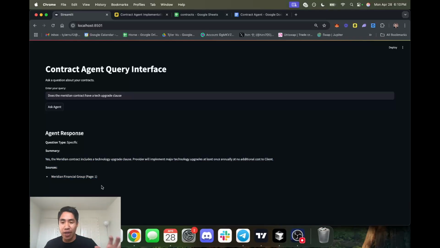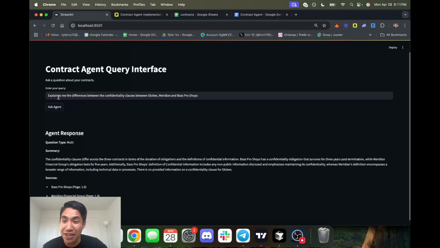And the whole goal of this was to build an end-to-end agent that can answer questions about our contracts in a structured way while providing context on how we answered it, while providing proof. Because again, we're answering questions about contracts, especially with a legal team. We want to make sure everything is correct, right? So let's try again with a different type of question.